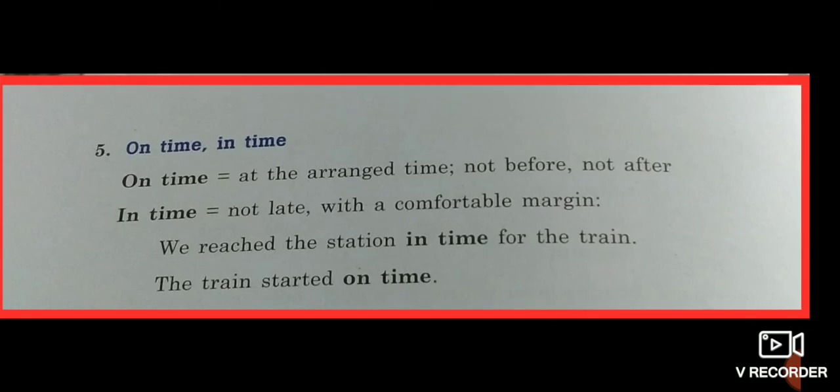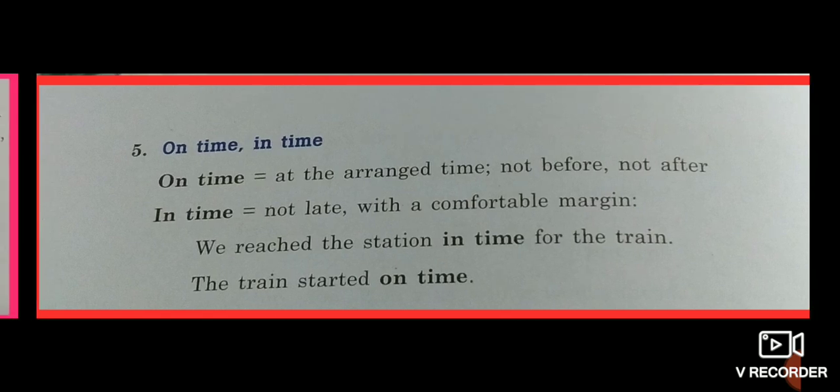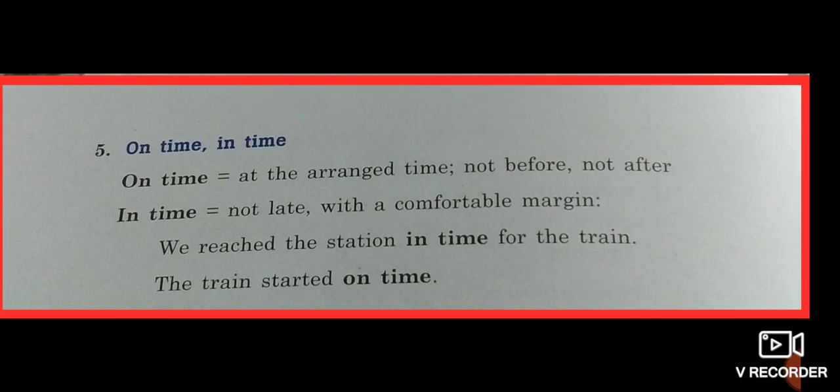Now on time and in time, that is the last one. On time means at the arranged time, not before, not after. In time means not late, with a comfortable margin. Like we reached the station in time; the train had not arrived till then. The train started on time means at the pre-decided time, not before, not after.